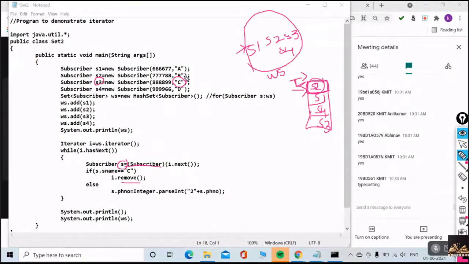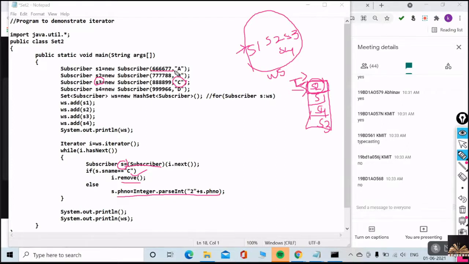Guys, listen. Initially, as it is unordered, we'll just think it is S2. S2's name is B. Is B equal to C? No, so the remove method will not be executed. Otherwise, what do you need to print? You need to concatenate your phone number. What is your phone number?